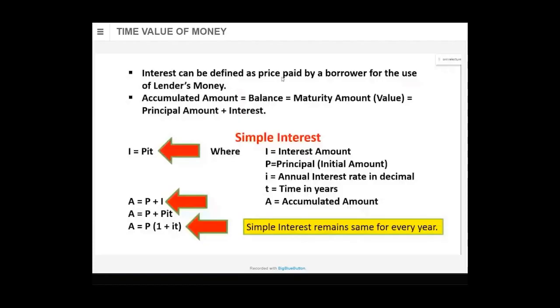When we go to compound interest, we'll say compound interest keeps on increasing. Yes, students, do you remember the depreciation topic? In depreciation, there is something called the fixed installment method or straight line method. In that, the depreciation of the first year, the second year, the third year and of every year is the same. It doesn't change. It remains the same.